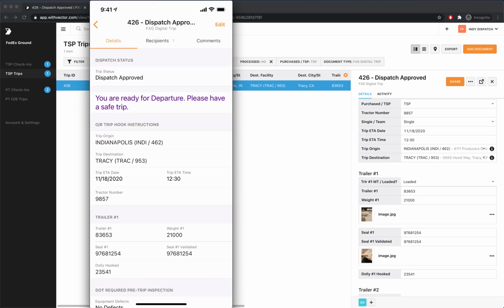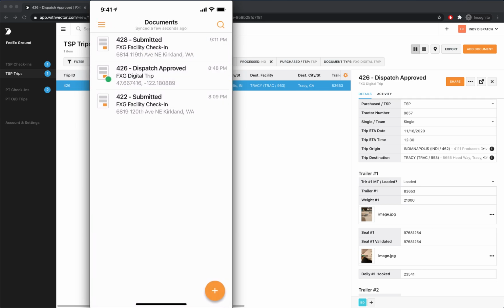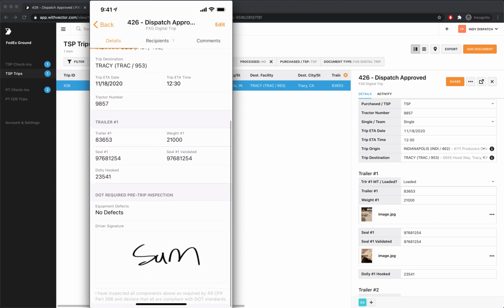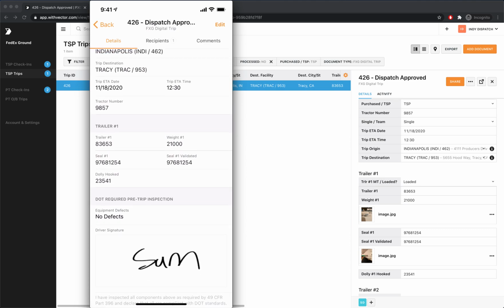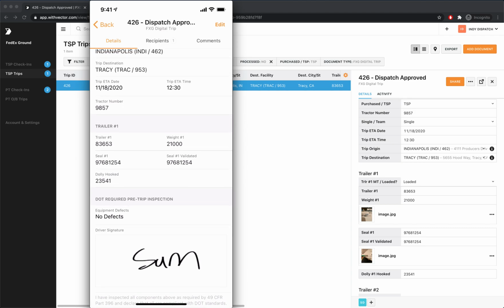The text is telling us you are ready for departure. Please have a safe trip. And even back at the home screen of the app, if I were to just come back here, there's a green dot that will tell me that I am dispatch approved. So at the gate with security, if I need to share some equipment information, some of the details, I can either hold this out or I can state the seal and trailer numbers to the security guard from a distance as I exit. But I'm given my instructions to leave.